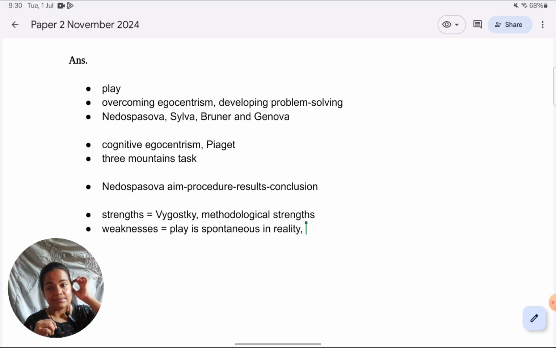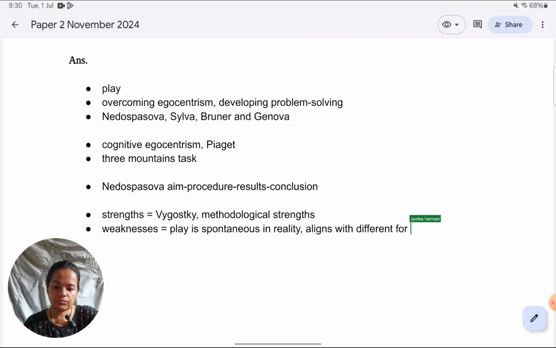Rather, it could just be that it's more of something instructional. It aligns more with a different form of instruction to children. It might not be play in the true sense. What is being done in the laboratory to help children overcome egocentrism, we can barely call it play. So that we can give as our arguments for weaknesses.